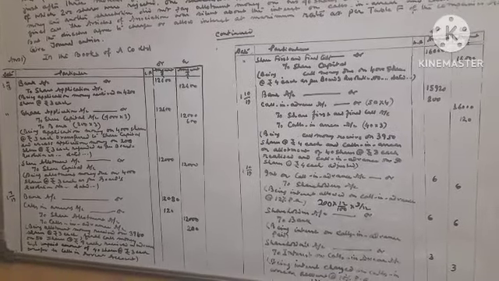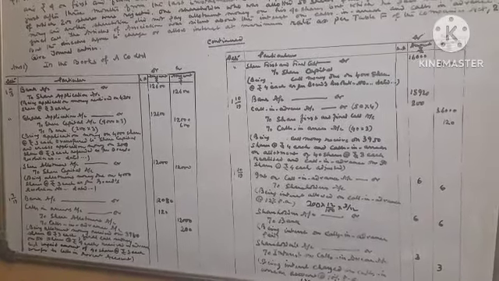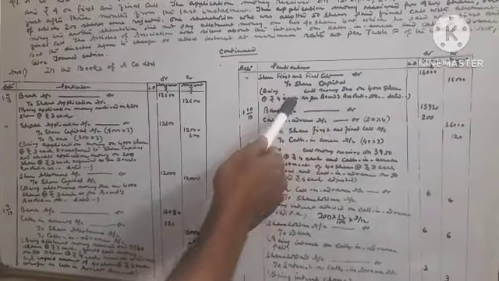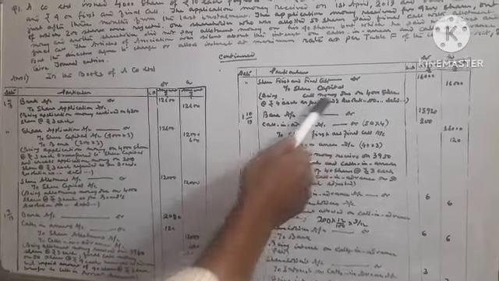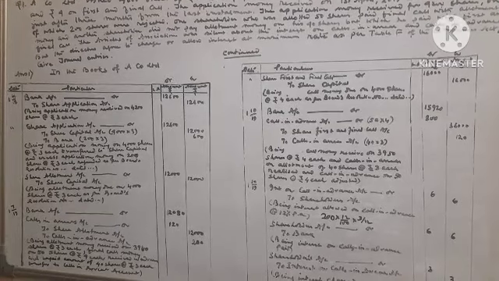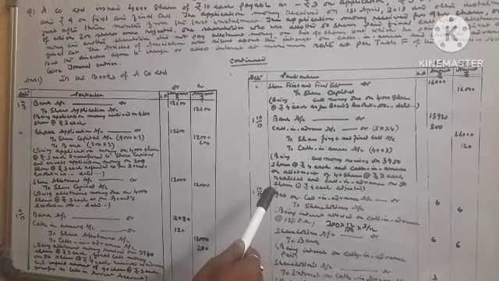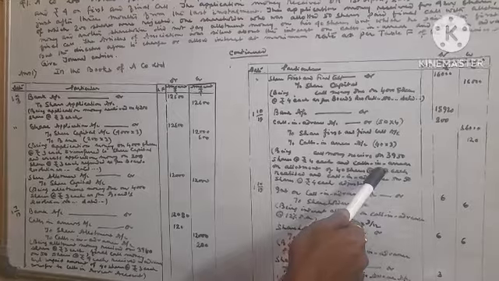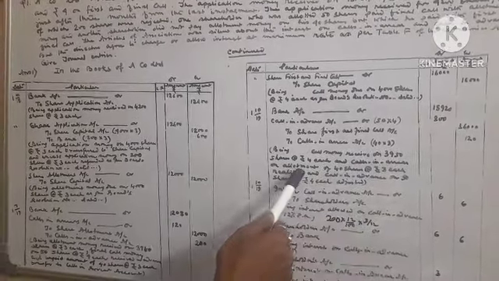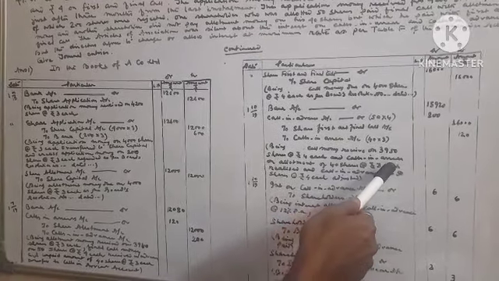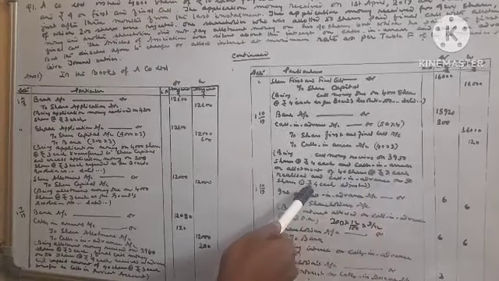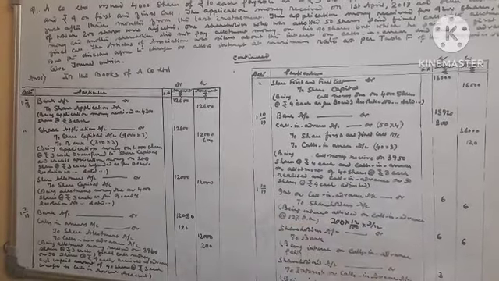Now call money due on 4,000 shares at the rate of 4 each. Accounting entry will be share first and final call debit to share capital, 4,000 into 4, it will be 16,000. Now collection of call money on 3,950 shares at the rate of 4 each, and calls in arrear on allotment of 40 shares at the rate of 3 each realized, and calls in advance on 50 shares at the rate of 4 each adjusted.